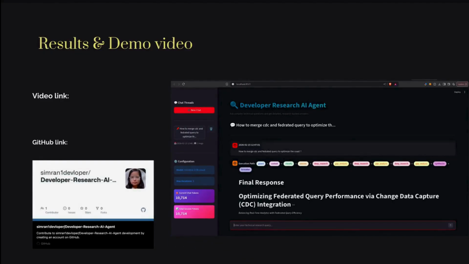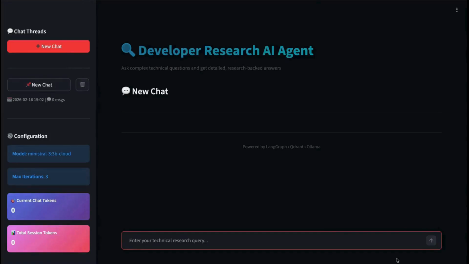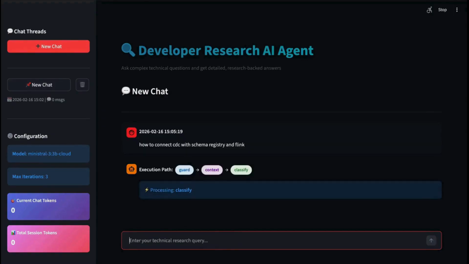Our interface allows a developer to submit a technical query. Now let's start the demo. The user enters the query: how to connect CDC with schema registry and Flink. So let's execute. See, the agent is showing its execution path.